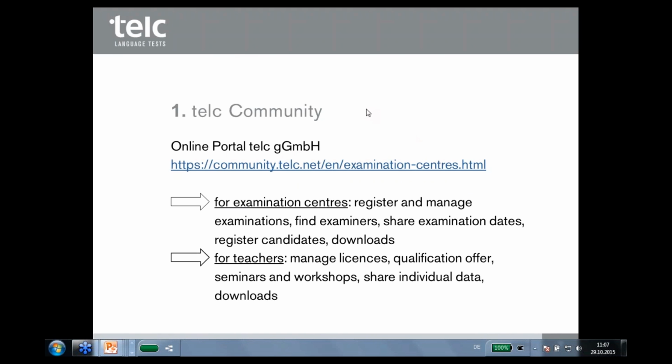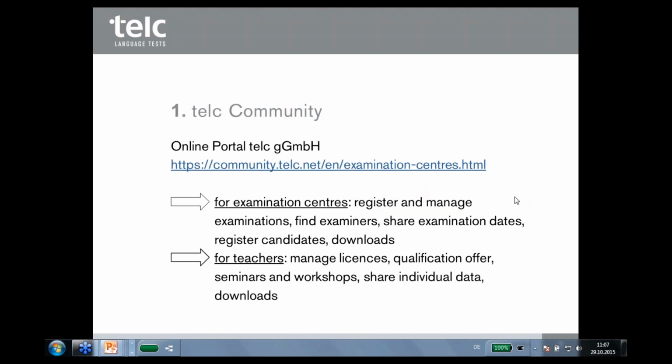So if you have a license, or if you are a licensed teacher of telc, you will find here also many interesting and supporting things. For examination centers, what do you find here? In this part you can register and manage your examinations. You can also find examiners if you still haven't found an examiner for your examination. So you can share your examination data here, and other teachers will find you easily.